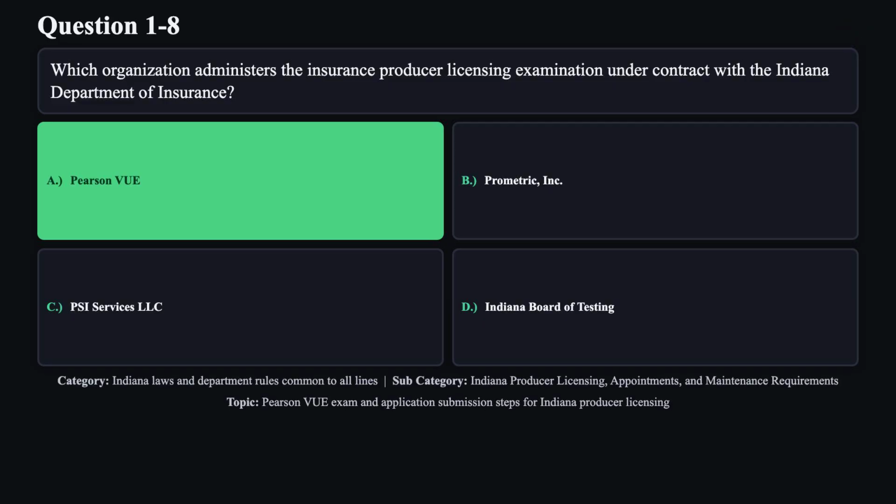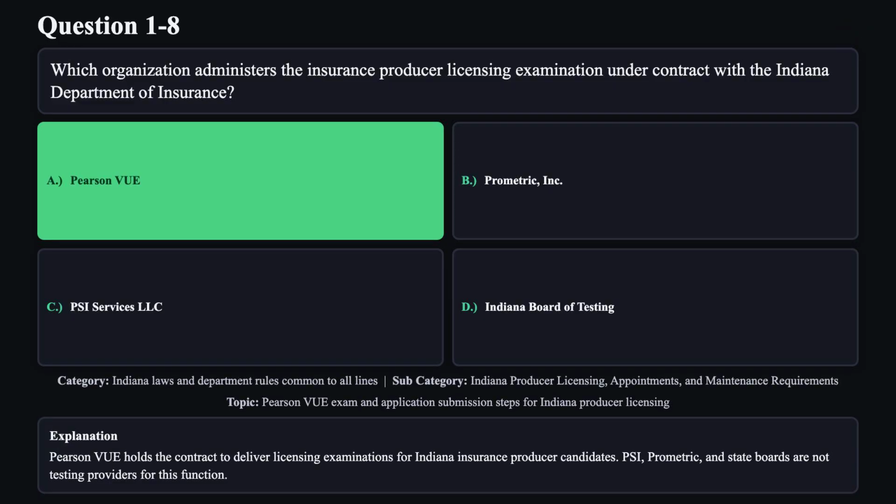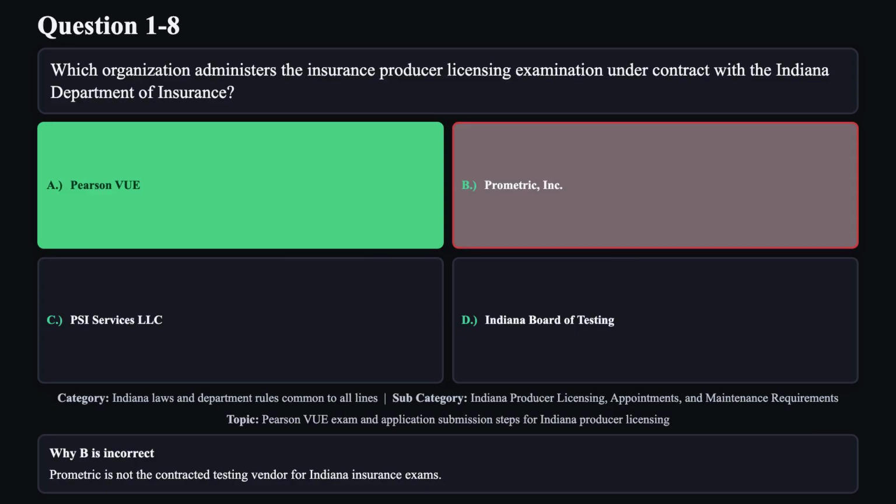The correct answer is A. Pearson VUE holds the contract to deliver licensing examinations for Indiana insurance producer candidates. PSI, Prometric, and state boards are not testing providers for this function. Reason B is not correct. Prometric is not the contracted testing vendor for Indiana insurance exams.